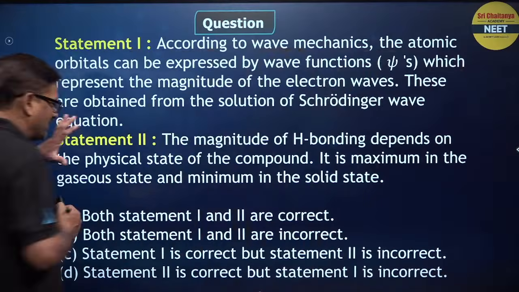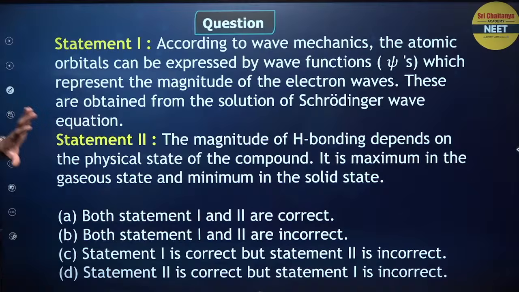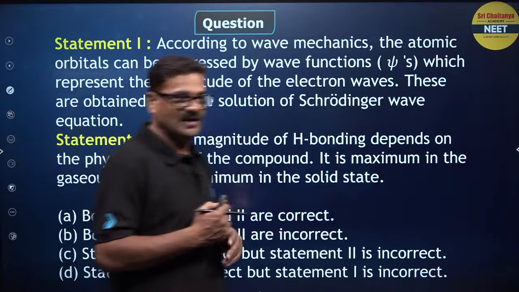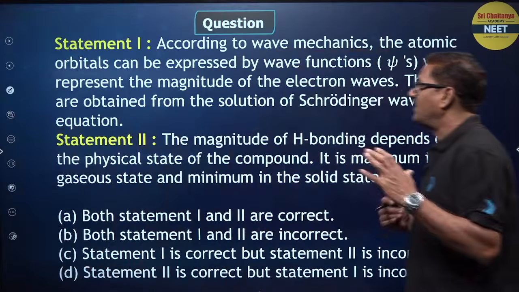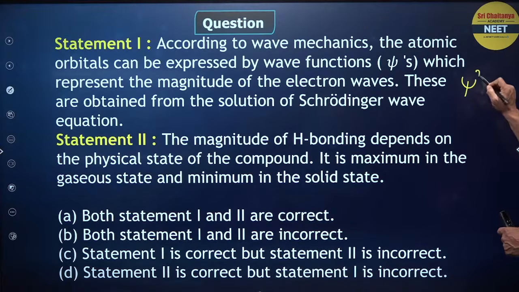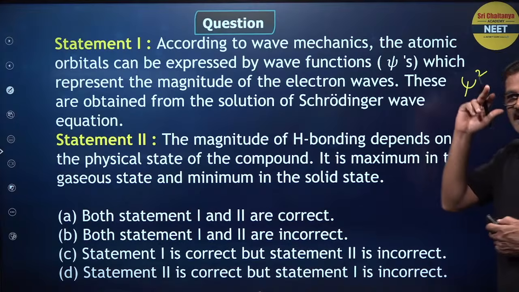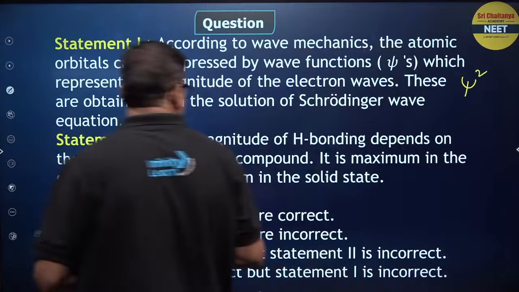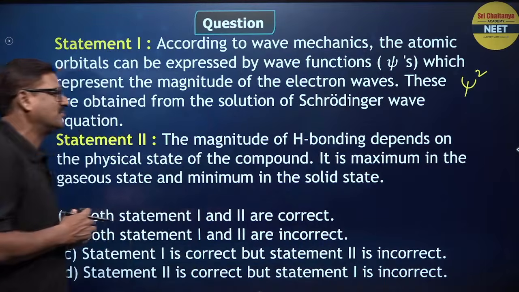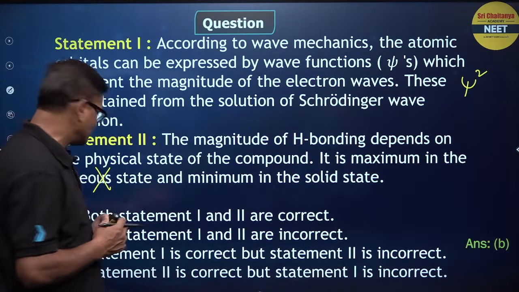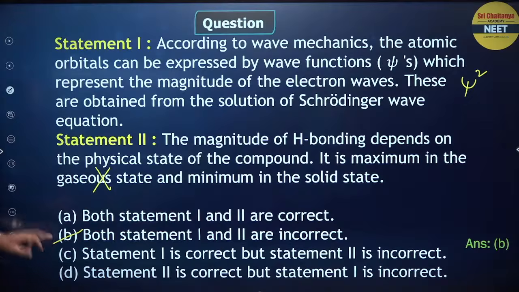So again, statement based questions. According to wave mechanics, the atomic orbitals can be expressed by the wave function psi, which represents the magnitude of the electron waves. These are obtained from the solution of the Schrodinger wave equation. Psi has no physical significance; rather, we say psi square is taken. And the magnitude of hydrogen bonding depends on the physical state of the compound. It is maximum in the gaseous state. Wrong. So I would like to say both statements are incorrect.